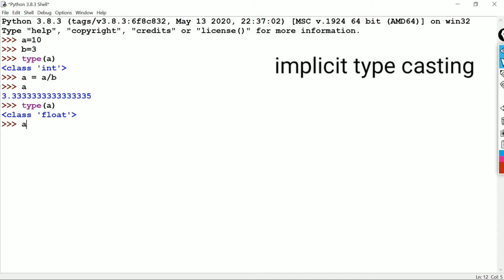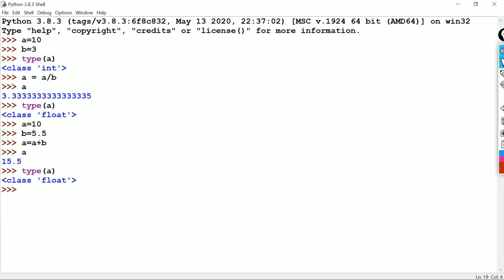Next, A equal to 10, B equal to 5.5. Now we are performing addition of A plus B. Here A is an integer and B is a float. After addition of A and B, the result is converted to float. We will check by type and we will pass the A. It's float. These are the examples of implicit type conversions.